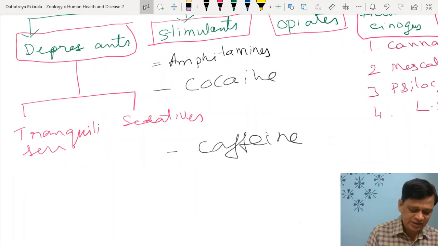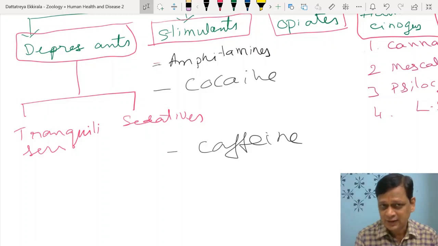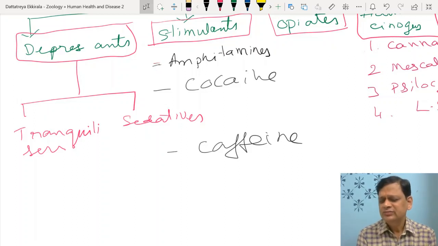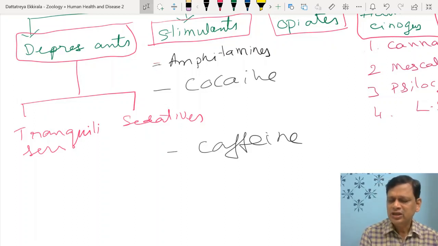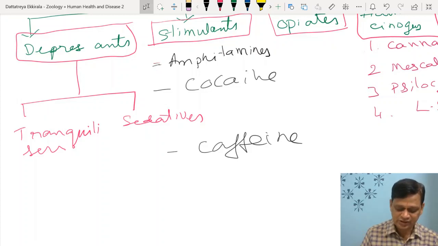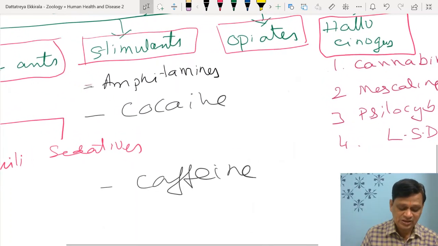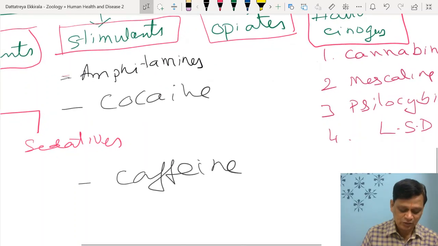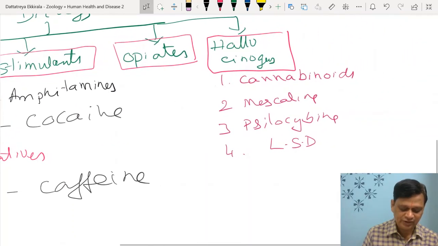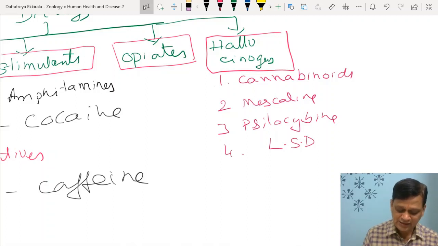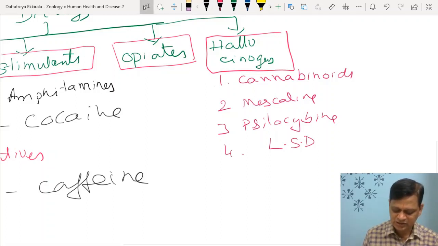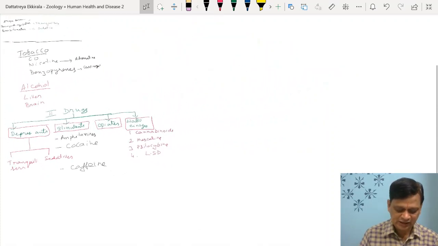If brain activity is decreased, we call it depressants. They are tranquilizers and sedatives. Example of tranquilizer, the example just earlier we have discussed, benzodiazepam, sedative, barbiturate. Sometimes both effects may be seen, like Valium, calming effect, sleep inducing, etc. Then stimulants, they increase activity of nervous system, amphetamines, the sleepless pills, cocaine, caffeine. Excess drinking of coffee and tea may also have such problems. So these cannabinoids, mescaline, psilocybin, LSD, lysergic acid diethylamide.